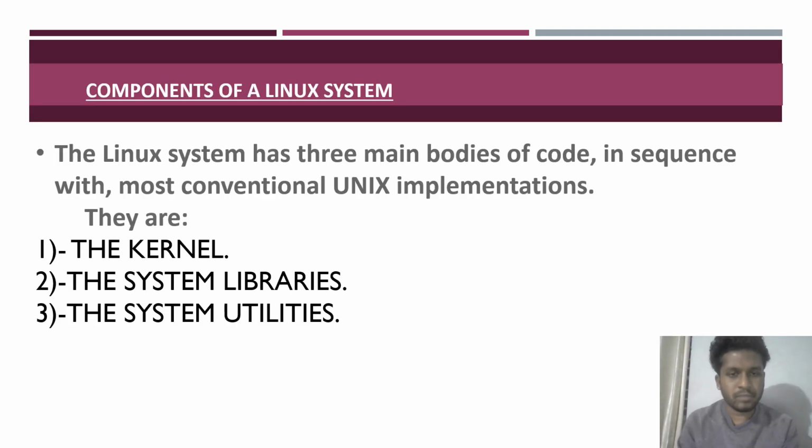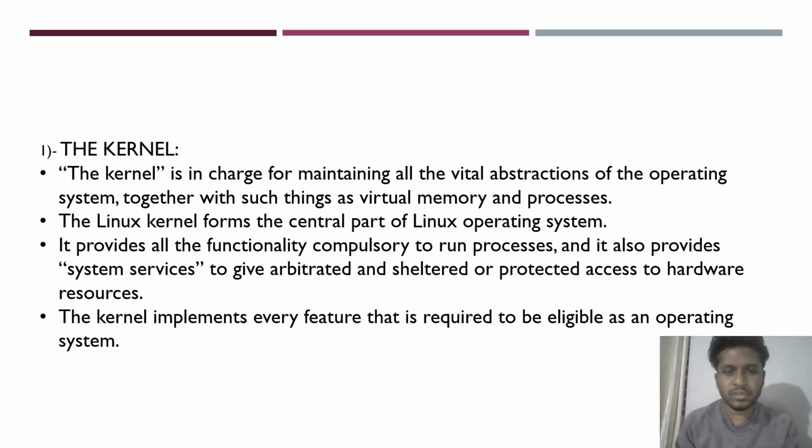Components of Linux system. A Linux system has three main bodies of code. They are the kernel, the system libraries, and the system utilities. First one, the kernel. The kernel is in charge of maintaining all the vital abstractions of the operating system. The Linux kernel forms the central part of the Linux operating system. It provides all the functionality required to run processes. The kernel implements every feature that is required to be eligible as an operating system.